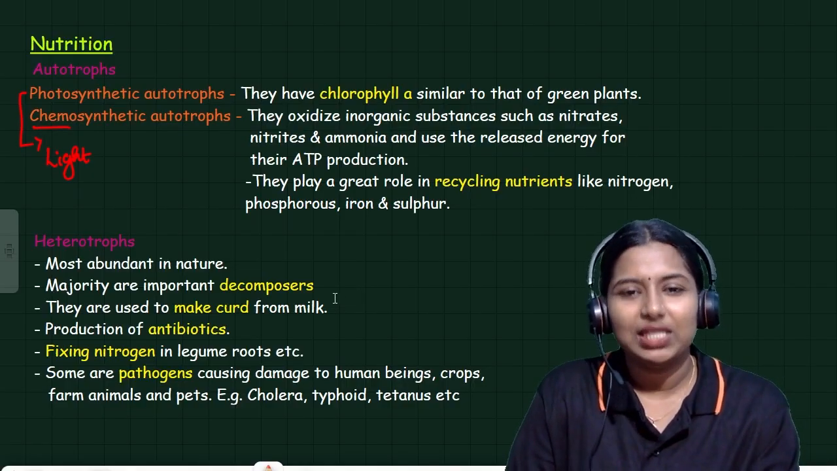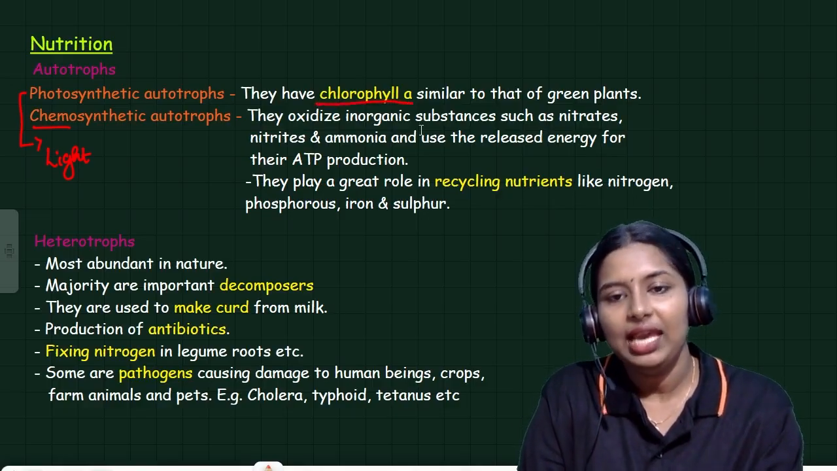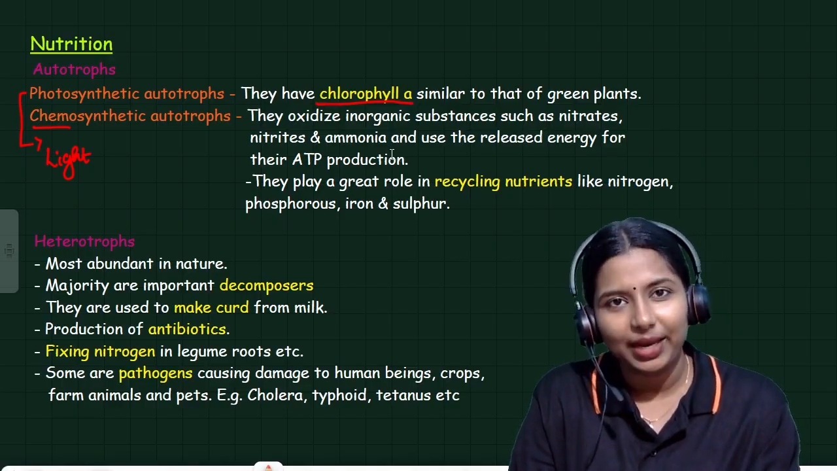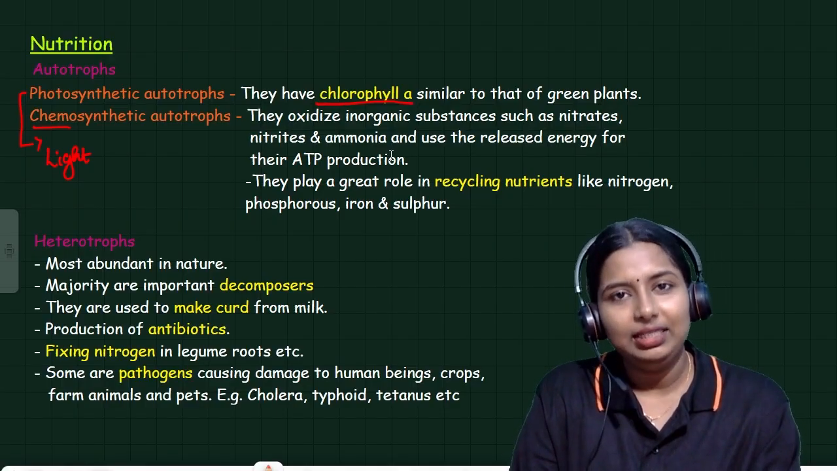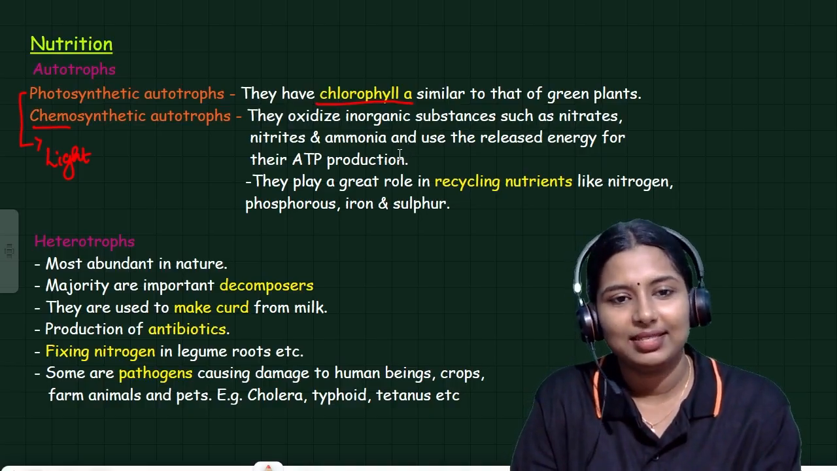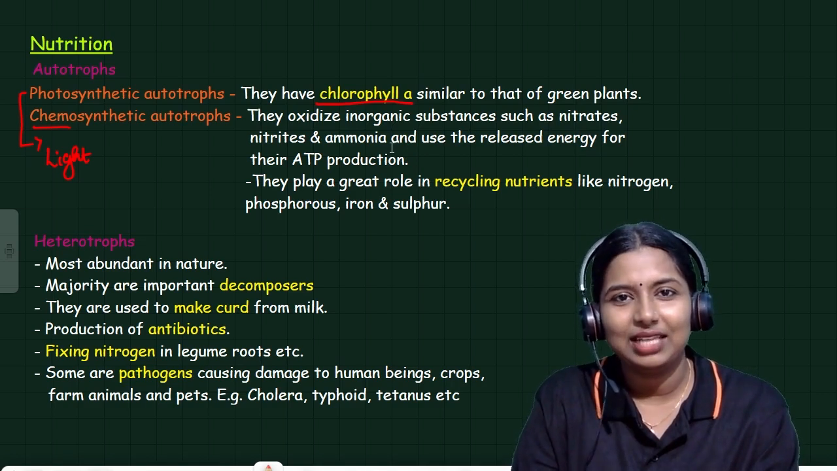Photosynthetic autotrophs. They have chlorophyll A. This is very important. It has chlorophyll A, similar to that of green plants. Some of the bacteria already contain chlorophyll A in their body, like green plants. Cyanobacteria is one of the major examples for it.